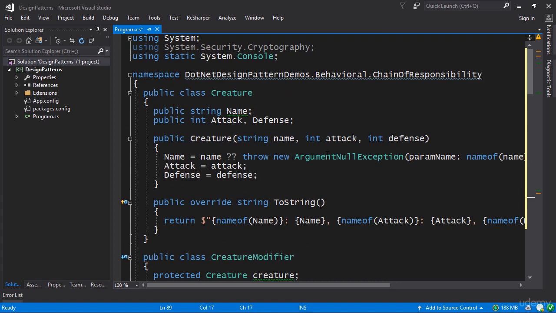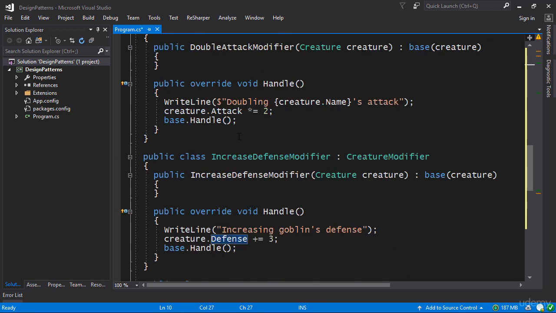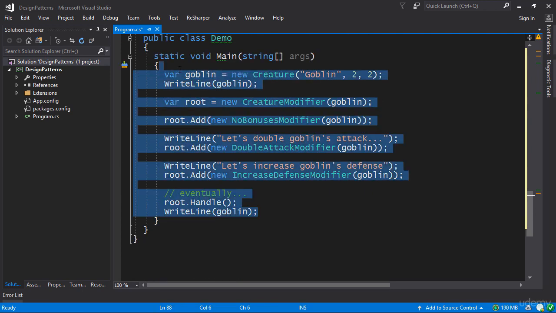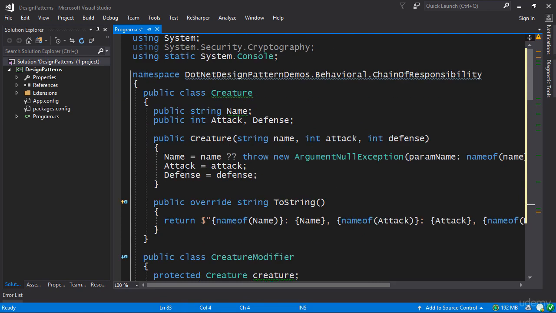In addition, we have maybe too much exposure. We have to expose the actual basic attack and defense values for them to be modified. I don't want to give outside components write access to attack and defense, because attack and defense are typically defined at the beginning of the game. They're predefined, and then you can build bonuses on top of them. So I don't want this implementation. I think it's a classic Gang of Four implementation, but it's not great if you want the maximum flexibility.